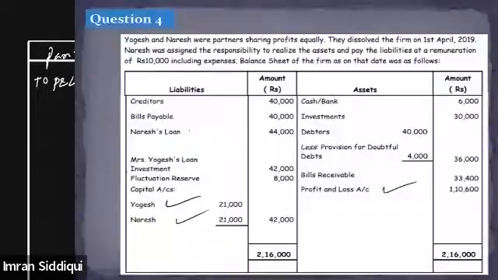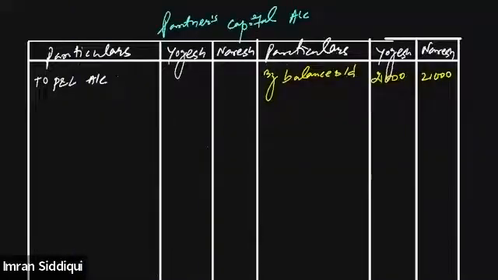And total loss was rupees 1,10,600. Since both the partners are equal partners, the loss will be distributed among the partners equally. When you distribute it equally, both the partners will be getting 55,300 each. So we'll write down 55,300, 55,300. Right, everyone? Is it clear? All of you, is it clear?